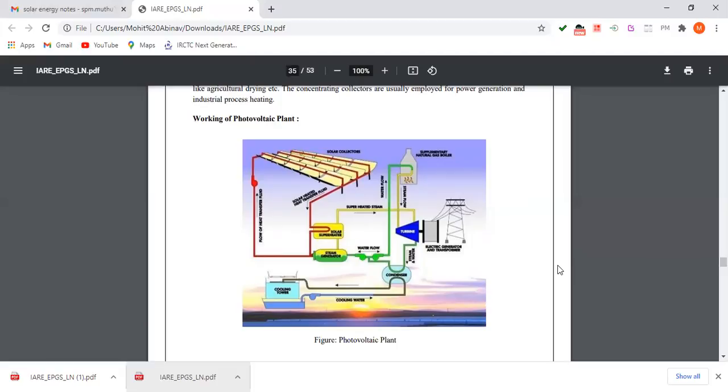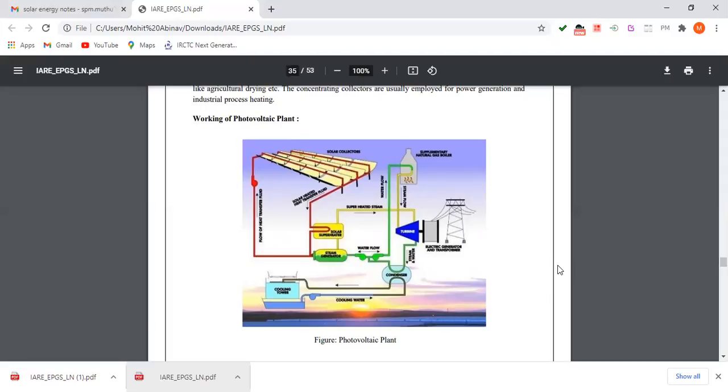The superheater will be used to heat the steam, and it passes through the steam turbine. The turbine rotates, and it will produce energy if the generator is connected to the turbine.